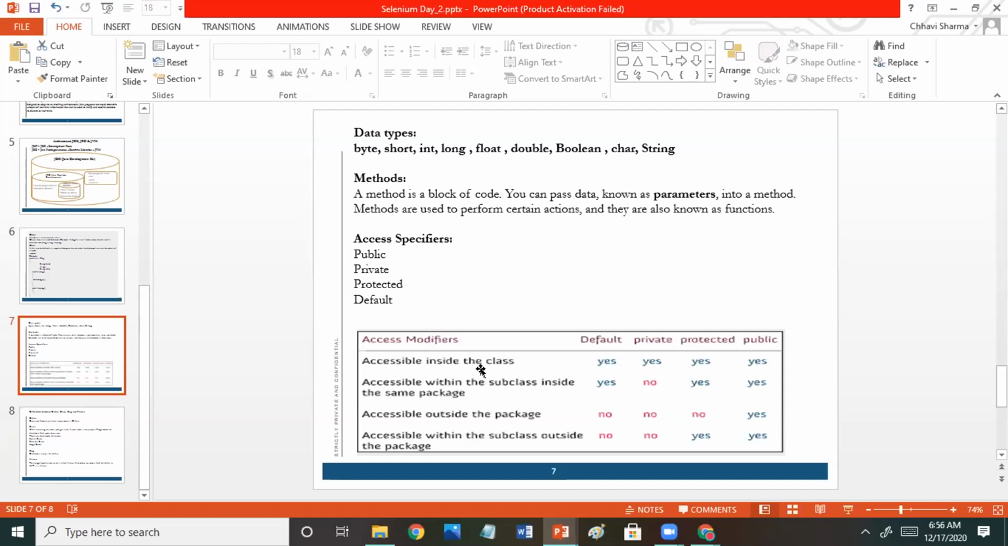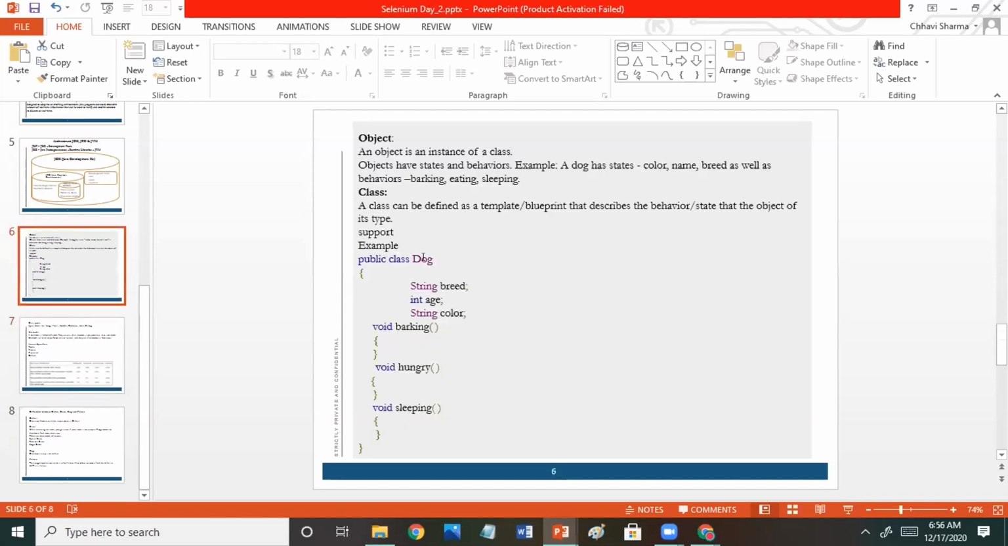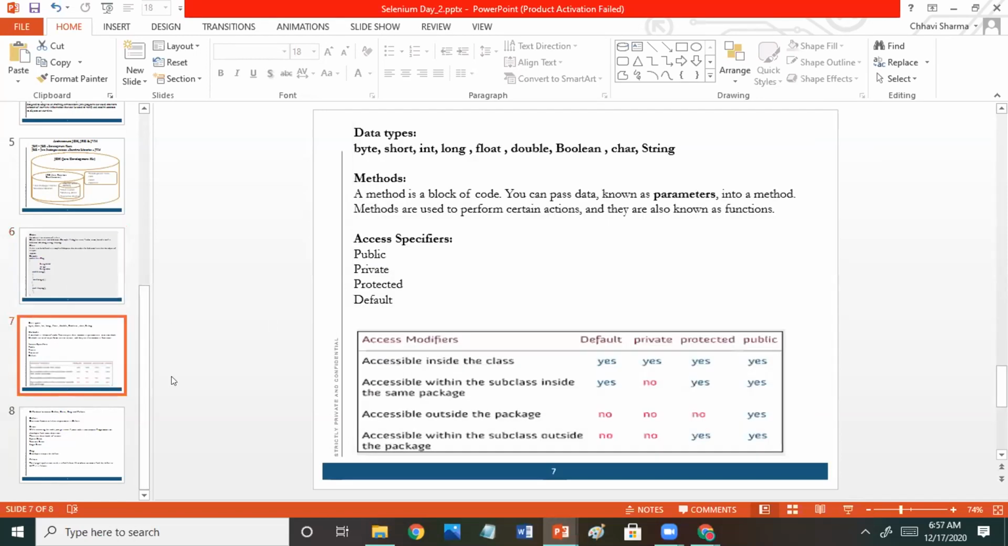So accessible inside the class. Yes, they are all accessible inside the class, which I have made. There is one class, Dog, and inside this class you can access all these variables you have defined. So these variables can be used in this method, this method, and this method. Why? Because you have declared them inside the class, not inside the method.